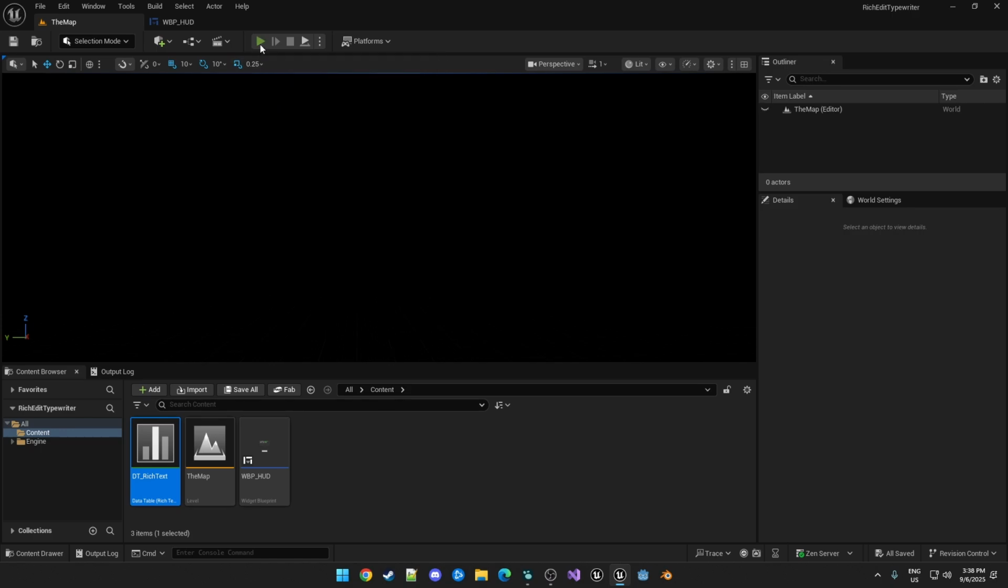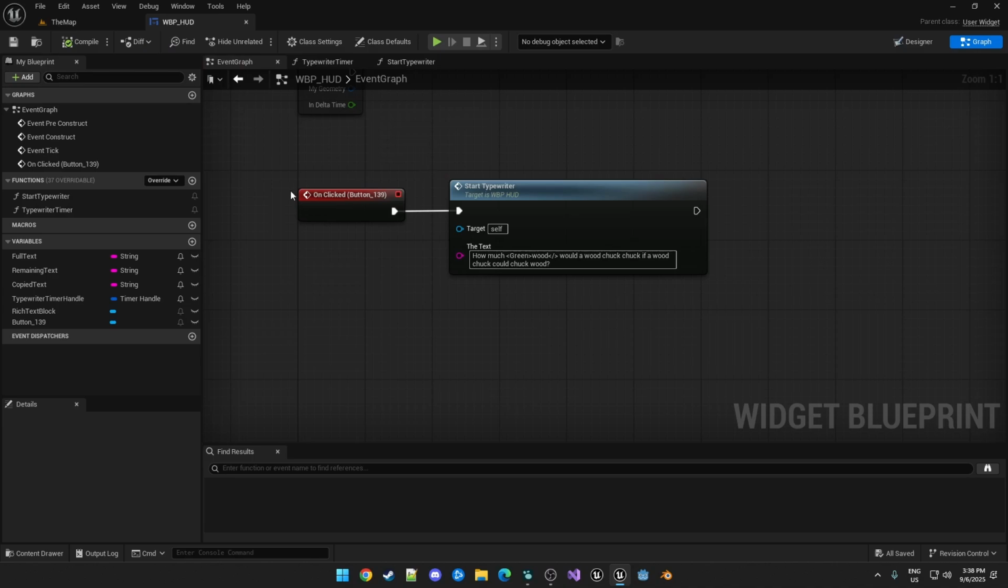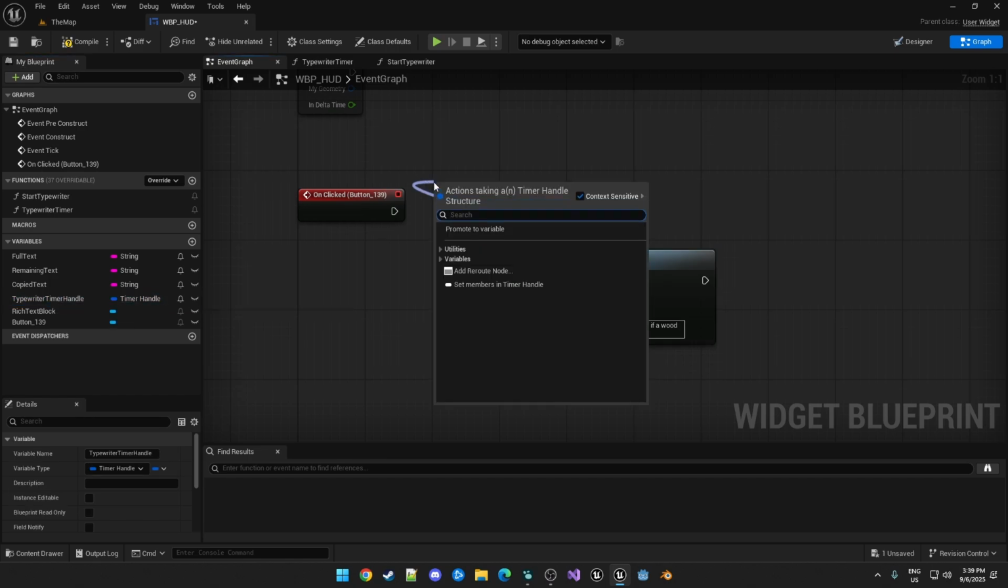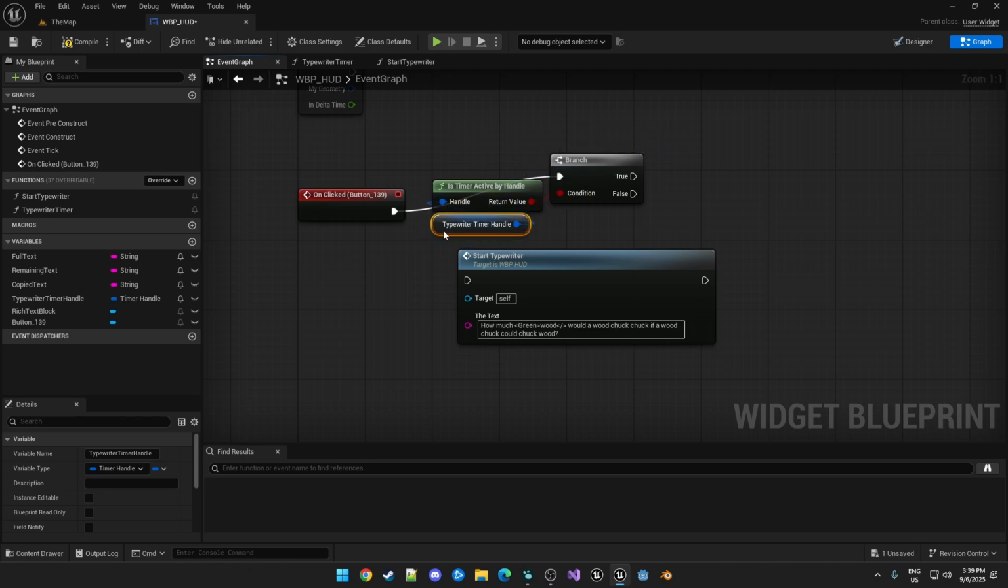Now the other thing of note is this: if you hit play, we click the button, it starts typing the text. If you click the button again, it'll just restart it because it's calling start typewriter every time. But if instead, as we're displaying the text, we want to display the full text when we click, kind of like in a dialog window, then we can do that with a little simple change here. So when we're clicking on the button, the first thing we check is if our timer handle is timer active by handle.